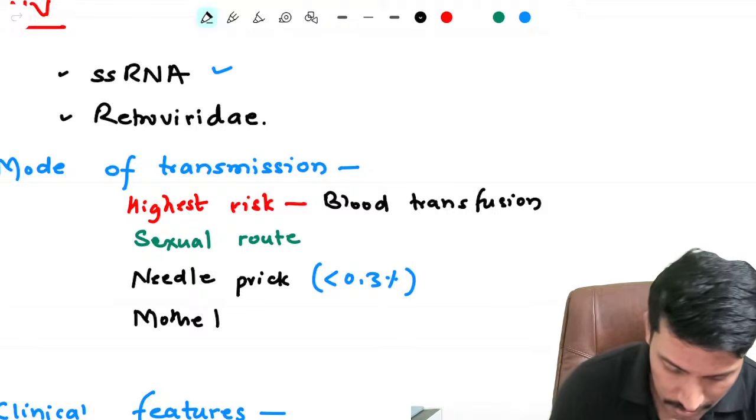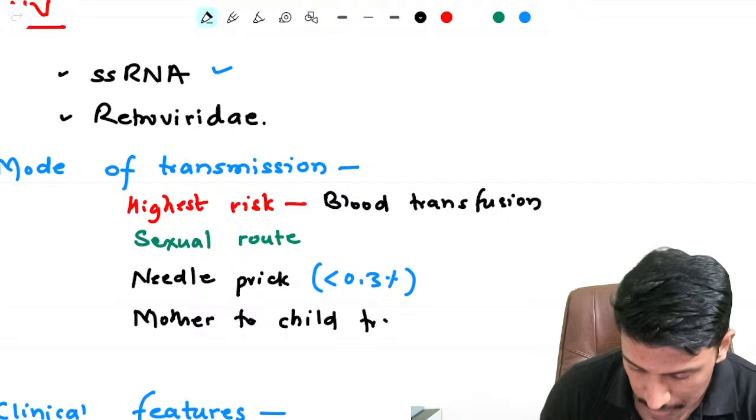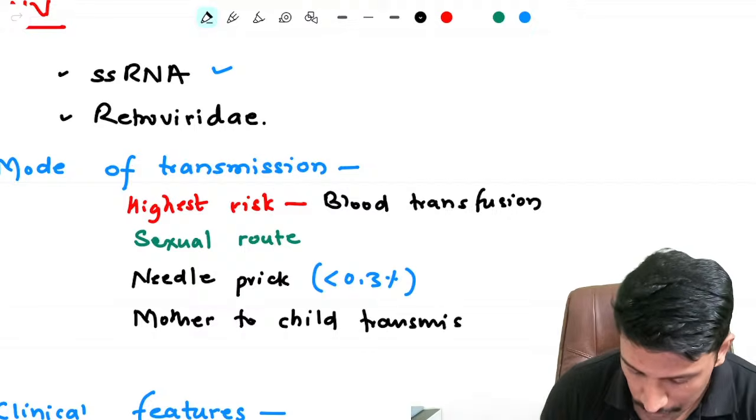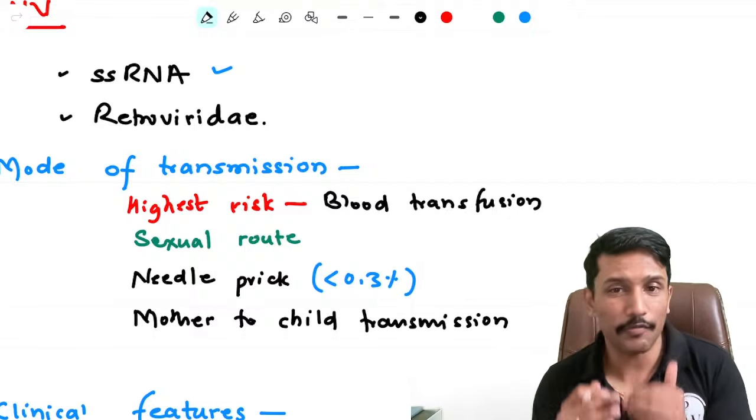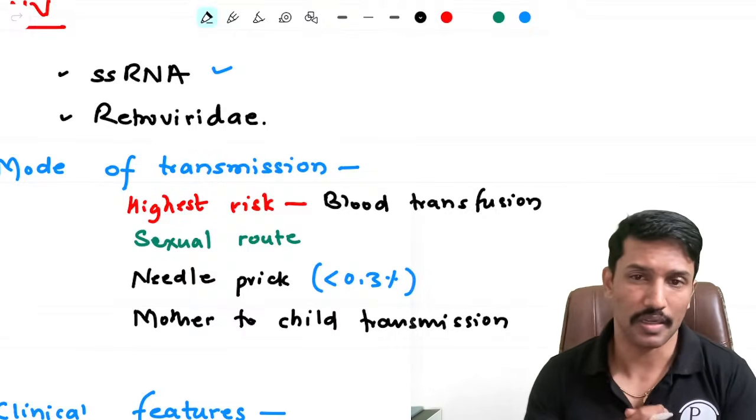Mother to child transmission or parent to child transmission. So these are the modes of transmission for HIV. Now, when someone gets infected with HIV virus, what all clinical manifestations can it lead to?